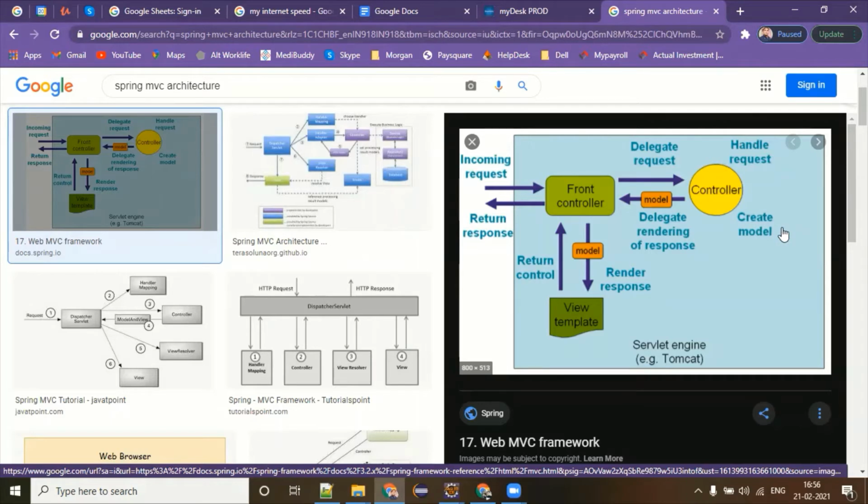He's creating the model. He's also creating the view and again delegating back to the front controller. He's saying, yes, I did it. Since you are the gatekeeper, you are the watchman, I'm sending you this response back. This guy knows how to get the view, that is your JSP, and how to render the response in this view. And finally, control returns back to the front controller and it goes to the client who made the request. So this is the typical and fundamental flow of your Spring MVC.